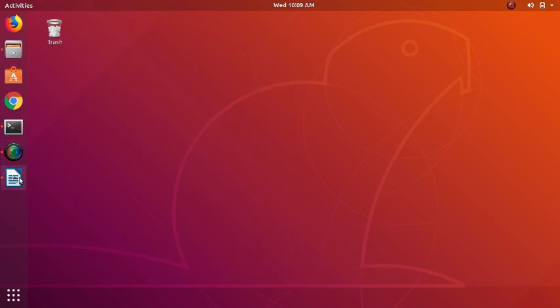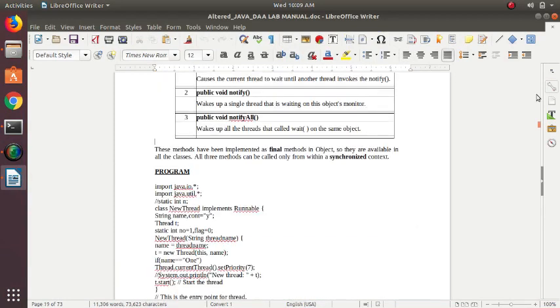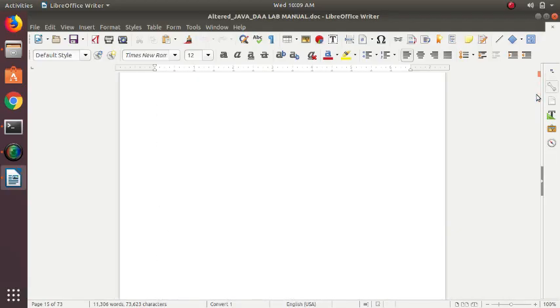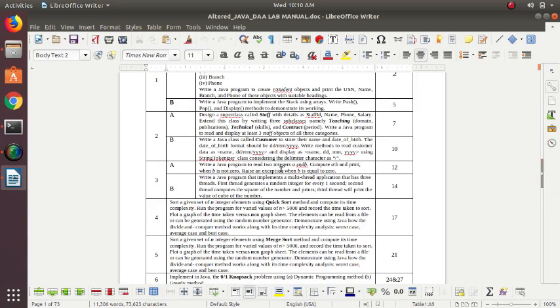Okay, we will start the discussion on the next program, which is 3B, which says multi-threading concepts. Let us see what is the content of the question of 3B. 3B says write a Java program that implements a multi-thread application that has three threads. First thread generates a random integer every 1 second, and second thread computes the square of the number and prints. Third thread will print the value of the cube of the number. This is about the question of 3B.